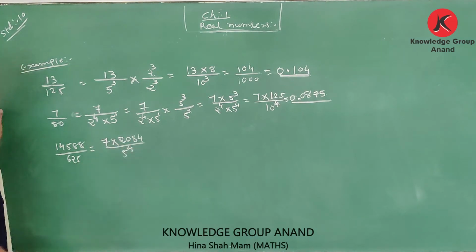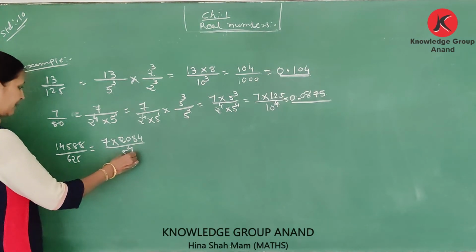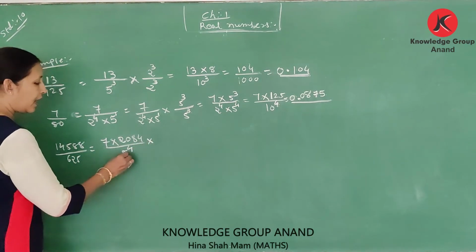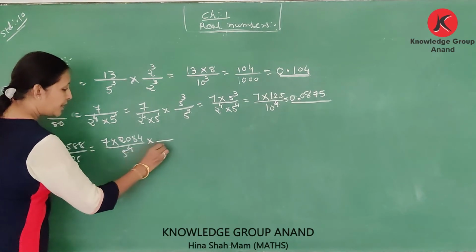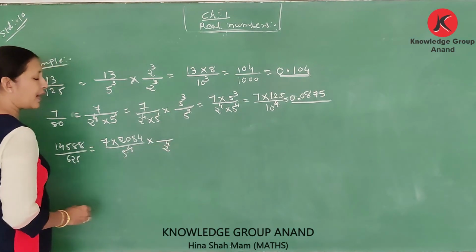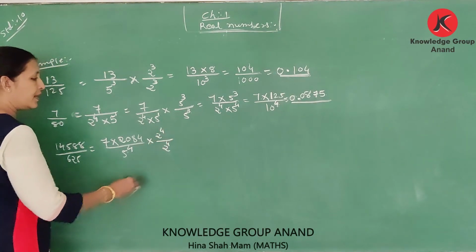Therefore 5 raised to 4. This number is multiplied by 2 raised to, 5 2s are 10, 2 raised to how many power? 4. Here 2 raised to 4.